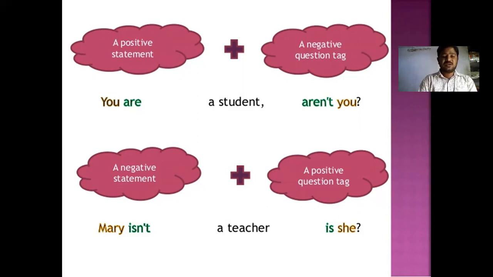A negative statement always takes a positive tag. This is the simple format for learning question tags. Here the statement is negative: "Mary isn't a teacher." When we change it into a tag, since "isn't" is a negative statement, we have to use the positive "is." Is she? Why? Because the subject pronoun has to be represented after the question tag. So: Mary isn't a teacher, is she?